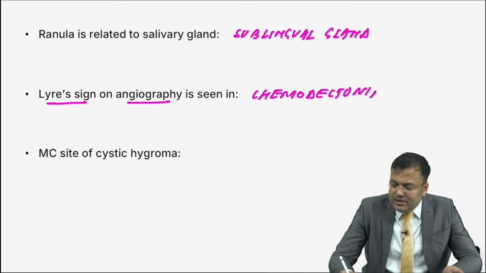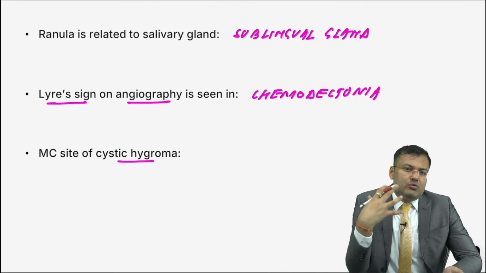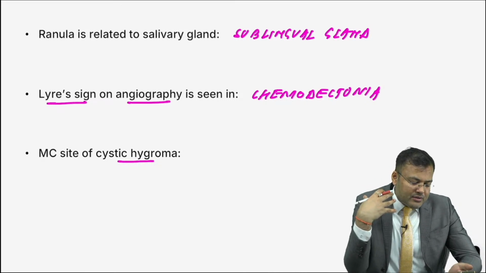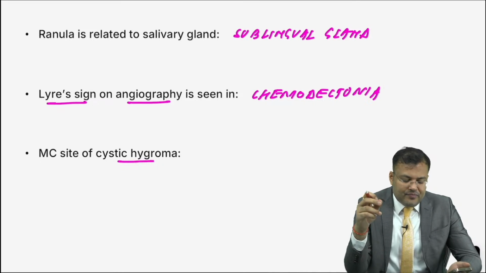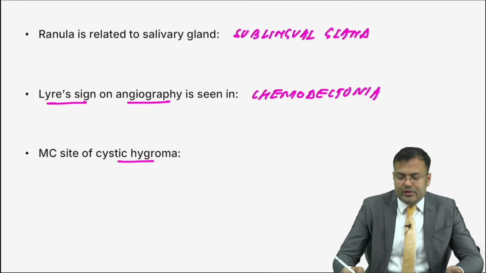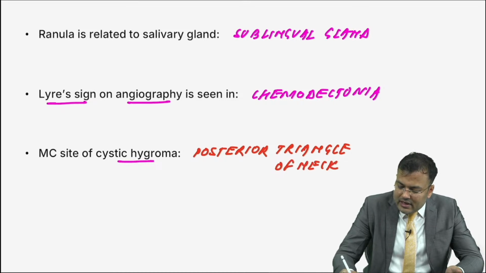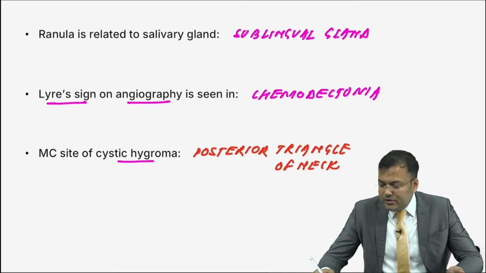Next question, guys. What is the most common site of cystic hygroma? Cystic hygroma is a brilliantly translucent swelling in the neck. Where exactly in the neck? Posterior triangle. Om Prakash Sharma, first person to reply correctly. It is the posterior triangle of the neck. So that's the most common site of cystic hygroma, the posterior triangle of the neck.